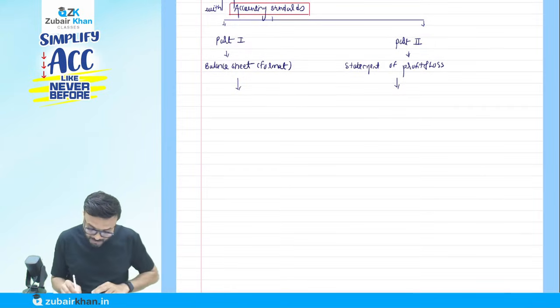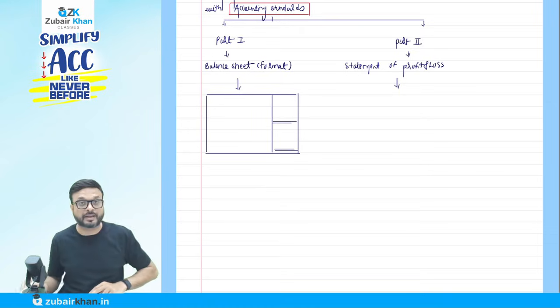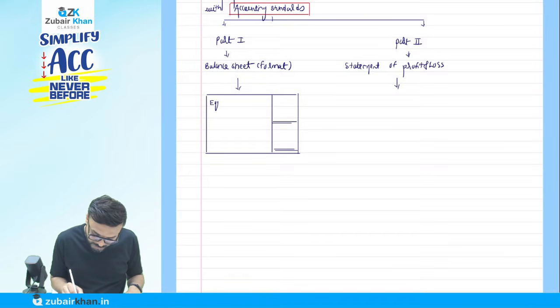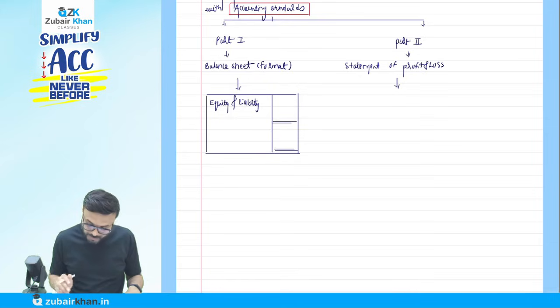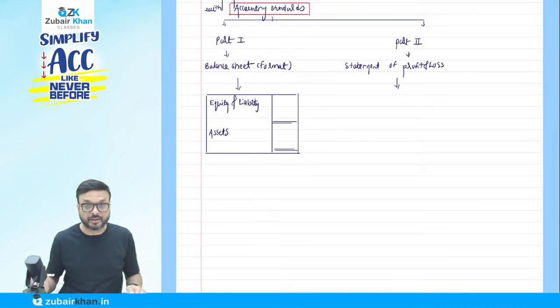But remember, when we talk about the format, we prepare a vertical format. Suppose this is my balance sheet: we write equity and liability here, and the asset side, assets will come here.